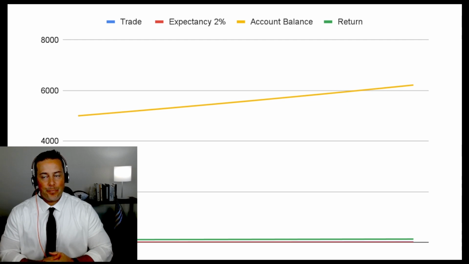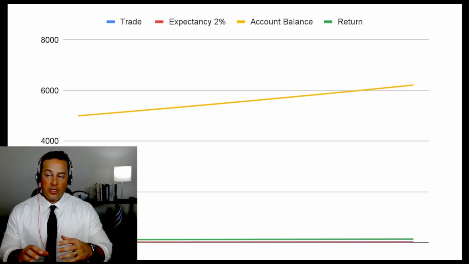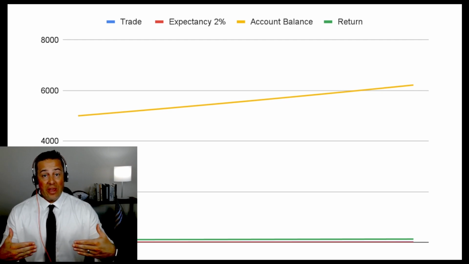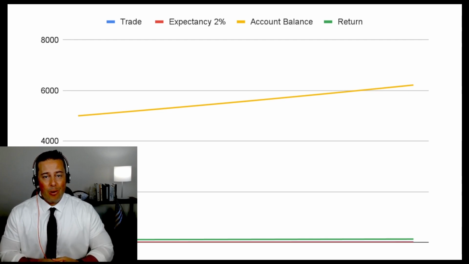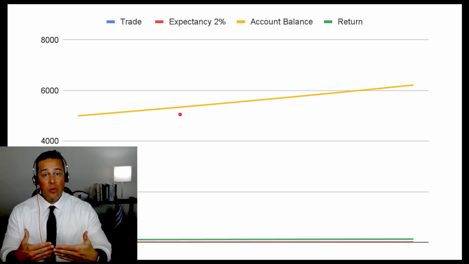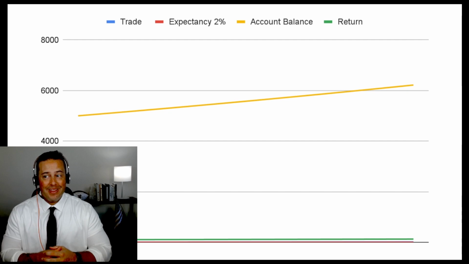Now, I have some bad news for you. Unfortunately, that's not real life. This is not how it works. Every profit curve has peaks and valleys. There's a concept called variance, meaning even though we know we have a positive 2% expectancy over the long run, in the short run, we don't really know how it's going to pan out. We may have a run of consecutive losers or consecutive winners. Let's take a look at how we address the concept of variance and really the problem posed by variance in the live market. And it's something called the Monte Carlo simulation. So let's get to it.